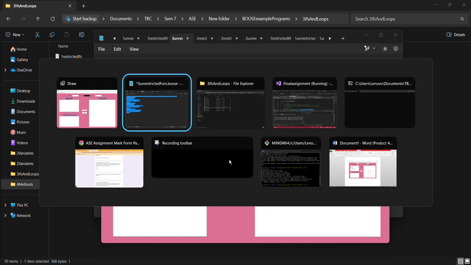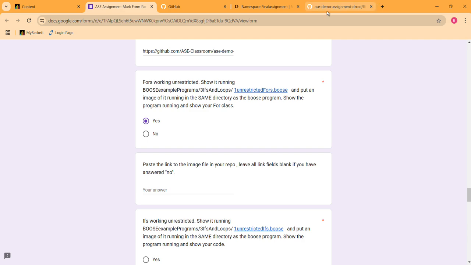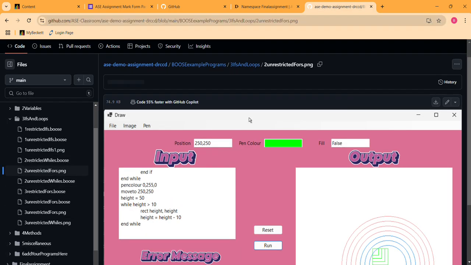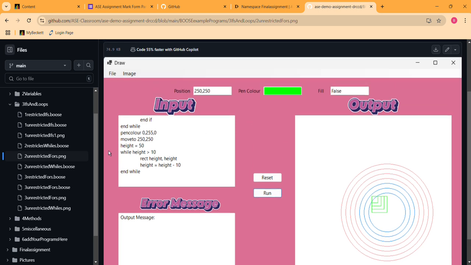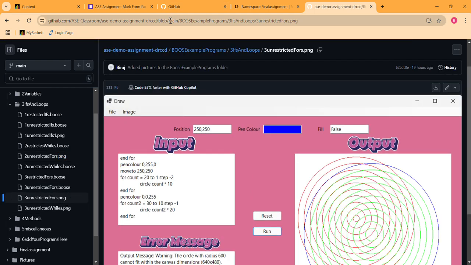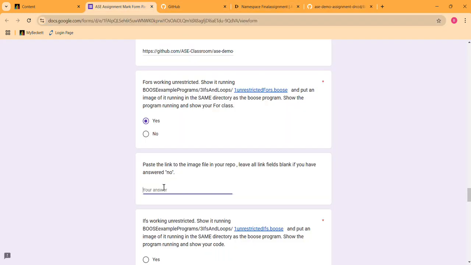So let's reset this and paste the link to the for file as well. I'll paste the link for unrestricted for. Yeah, it's this. So this is the link for unrestricted for. Copying and now pasting it.